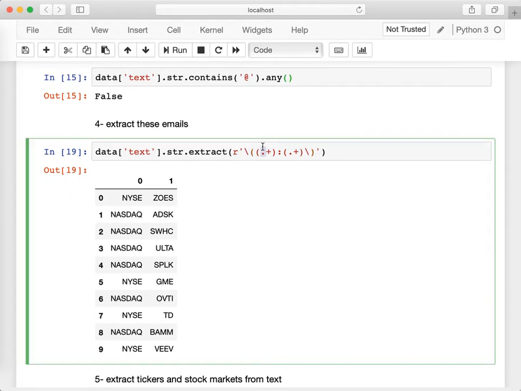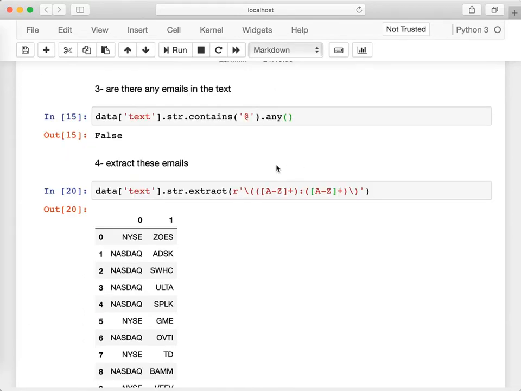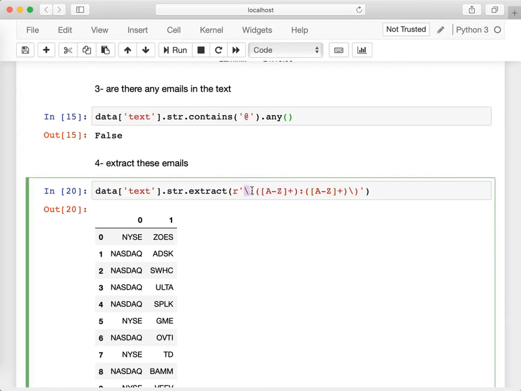Now I can be more specific. Probably it's fine here, but maybe I want to say it's A to Z here instead of a dot. A to Z. That will be the same here. But basically I'm saying look for A to Z repeated, colon A to Z repeated, and you need to have a parenthesis here and parenthesis there.